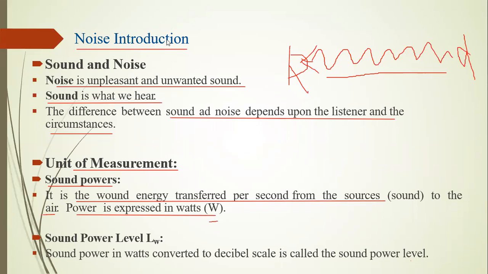Then the next is sound power level. Sound power in watts converted into the decibel scale is called sound power level. Most often we measure our sound in decibels. But first we measure in watts for the intensity transferred in the air. Then this sound measurement in watts converted into the decibel scale is called sound power level.